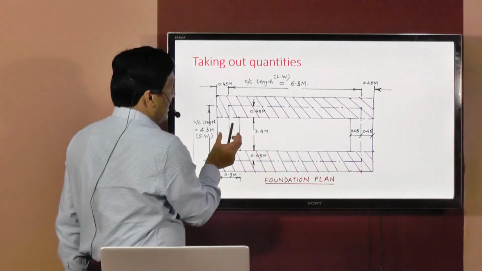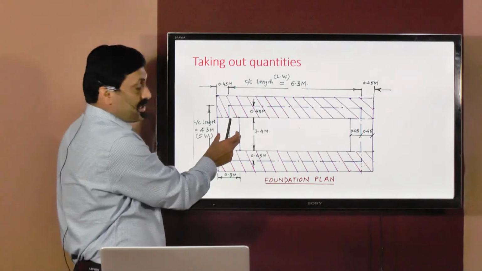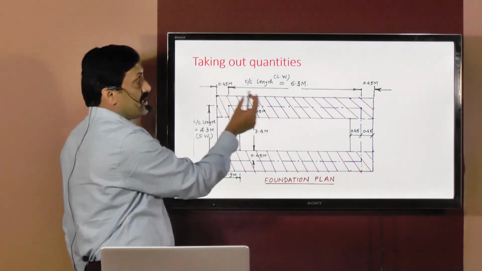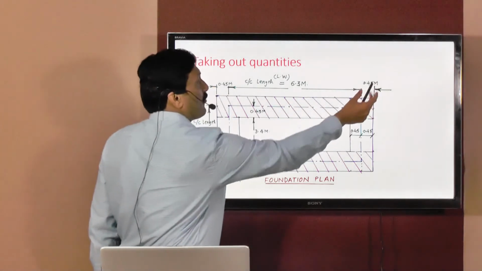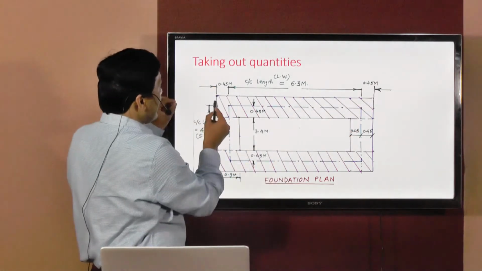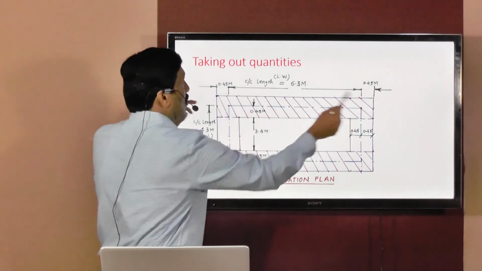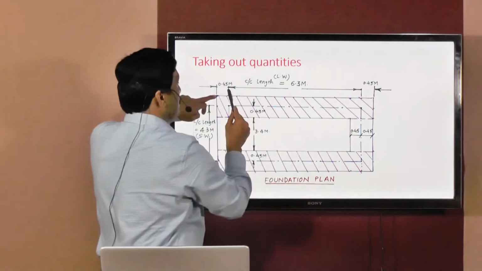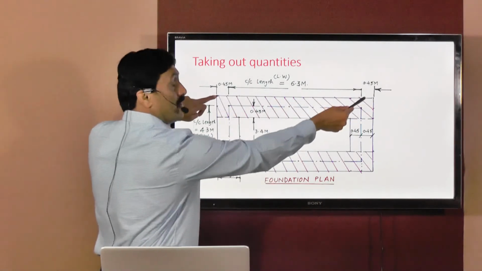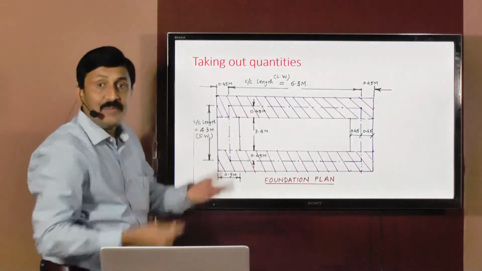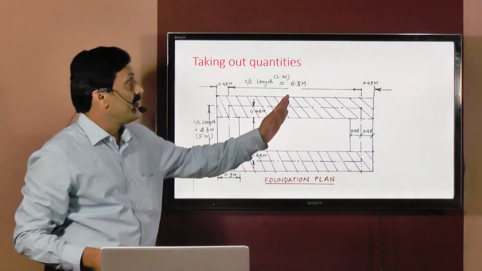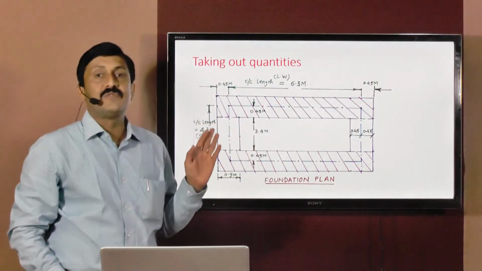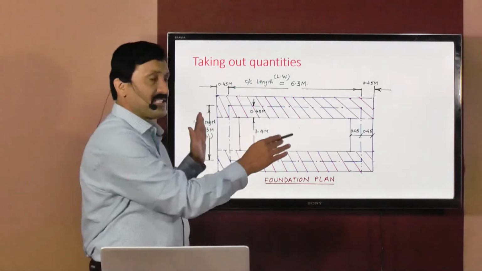Now this entire section is 0.9 meters in width, and this is the center line, so this will be equal to 0.45 meters. This also will be equal to 0.45 meters. So from this end to this end, total length will be equal to 6.3 plus 0.45 plus 0.45, that is 2 into 0.45, which is equal to 0.9 meters. So 6.3 plus 0.9 meters is equal to 7.2. So this will be the total length of excavation.